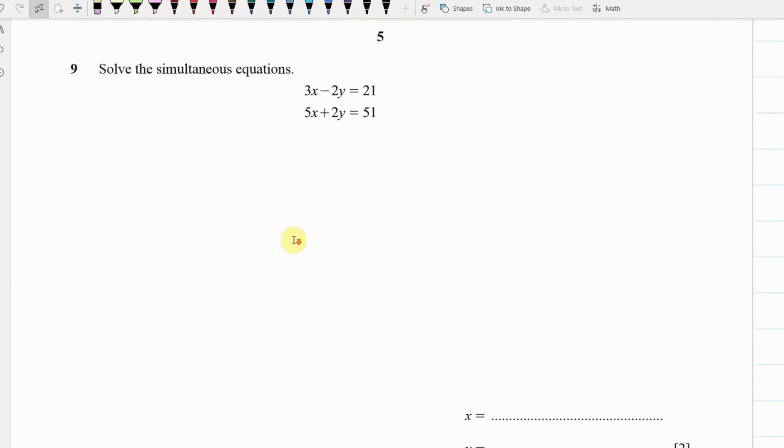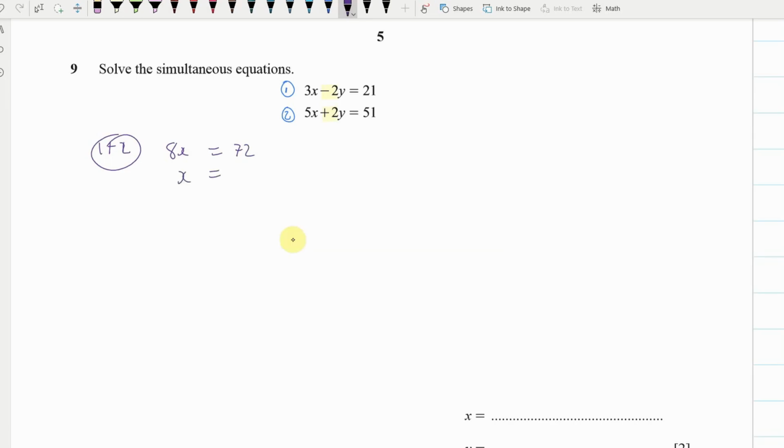Right, simultaneous equations. Most of us did okay with this. Some of us decided to make life difficult for ourselves. This was actually a very simple one. Hopefully you notice that, hey, we've got the same absolute coefficient here, and different signs. So what we can do is just add 1 and 2 together. Now when we do that, we'll get 8x. When we add the y's together, they disappear. And then when 21 and 51 are added together, we get 72.